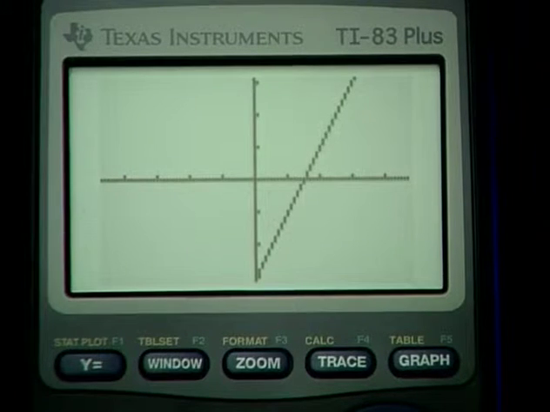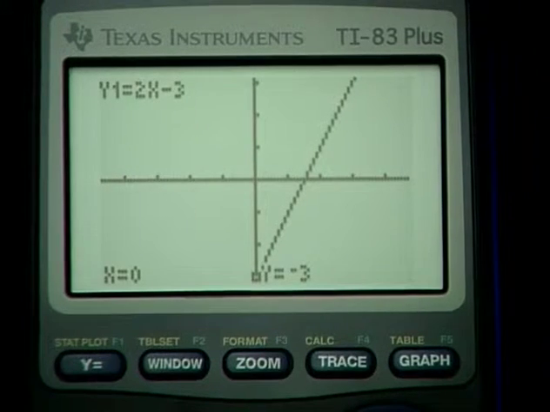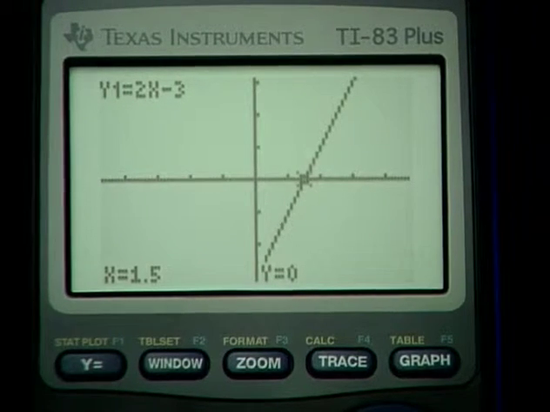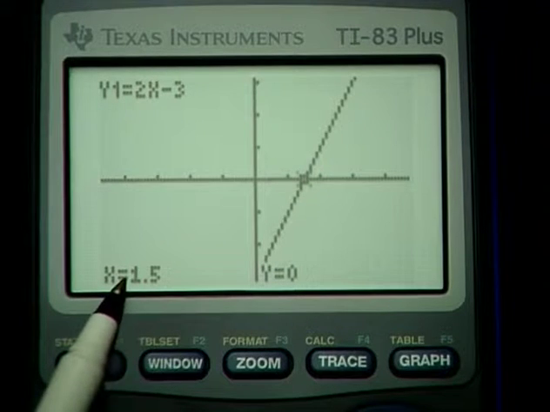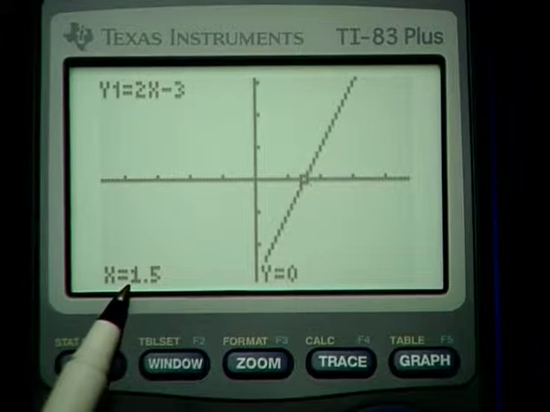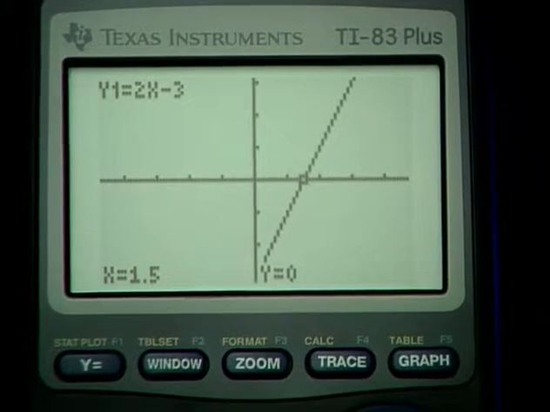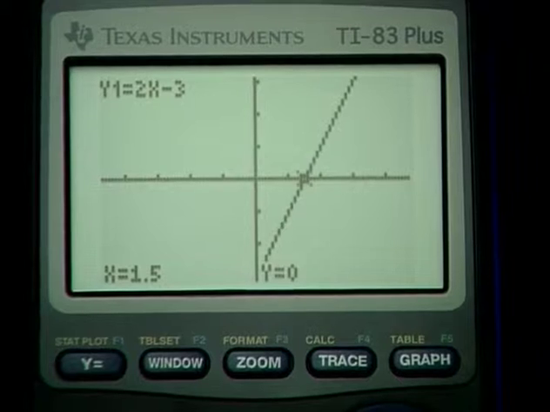Now the graph comes up. I'm pressing trace. And I'll trace on over to that point. Ah, you see Y is 0. And now I can read the X as the x-intercept. It is at 1.5. All right, just one of the little features about the calculator. We're going to have more to say about that ZDecimal item in just a little bit.